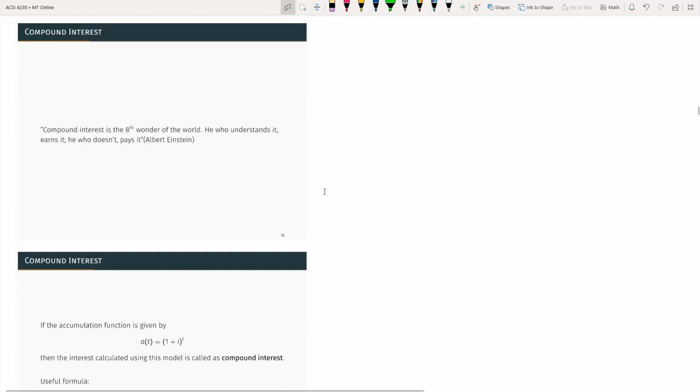So now compound interest. Earlier we learned about a_t when it looks like 1 plus it. This model we call simple interest. Now we want to know what happens when this looks like 1 plus i to the power t. This model we call compound interest.